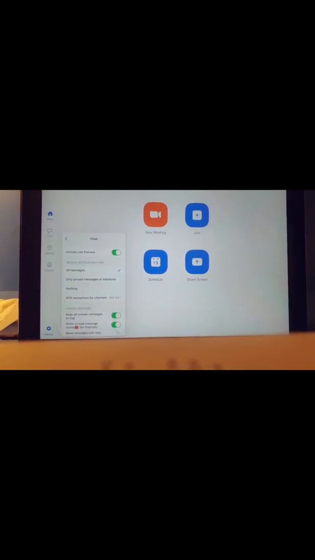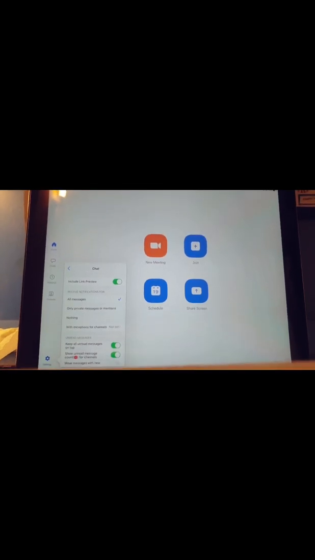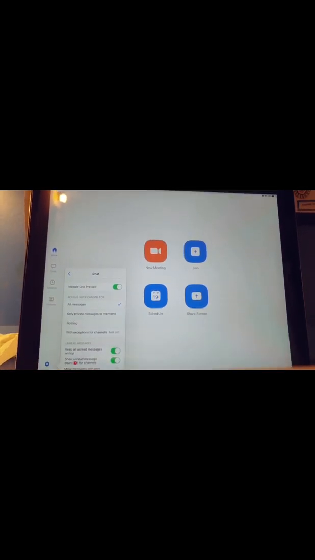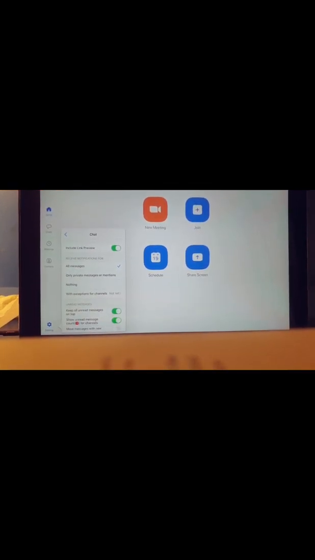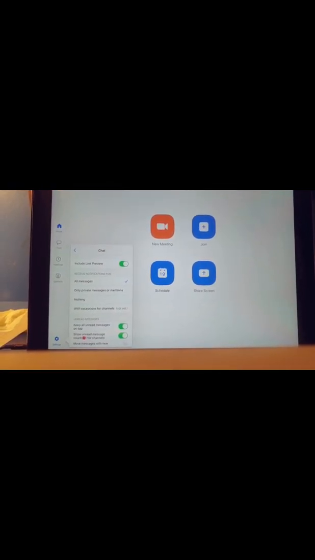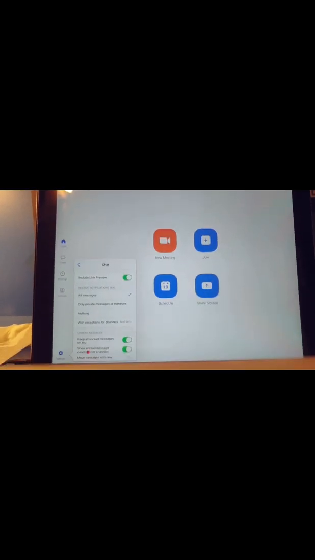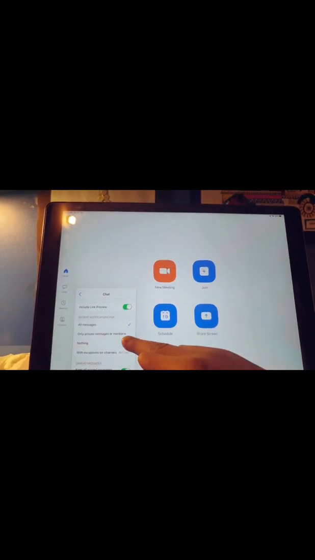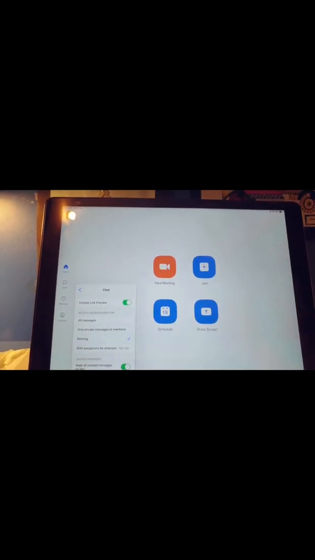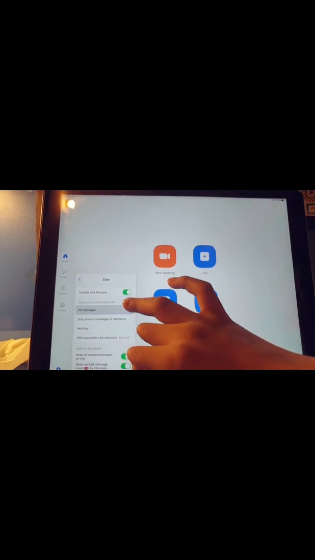I have chosen notifications from all messages, because if someone sends me a message, I couldn't receive it if I only had private messages or mentions. If you do nothing, whoever sends you messages, you won't get anything.